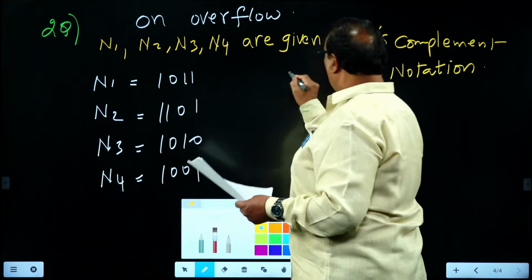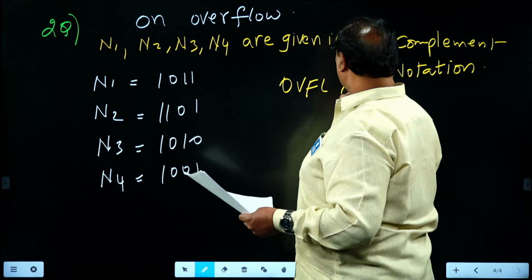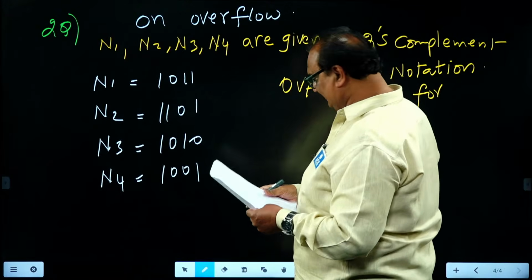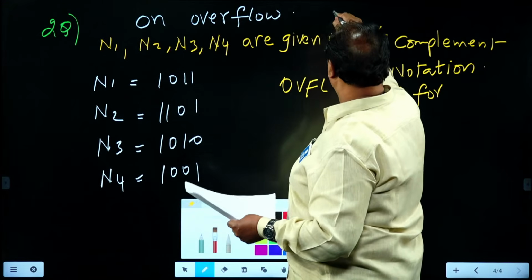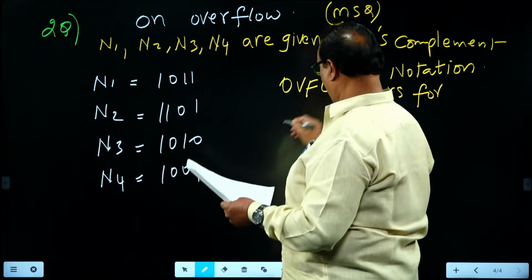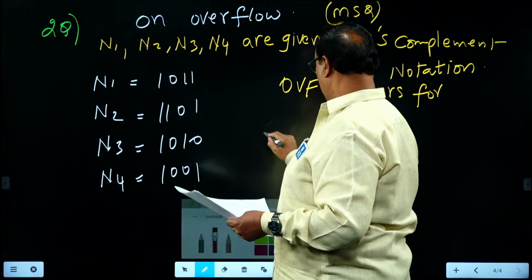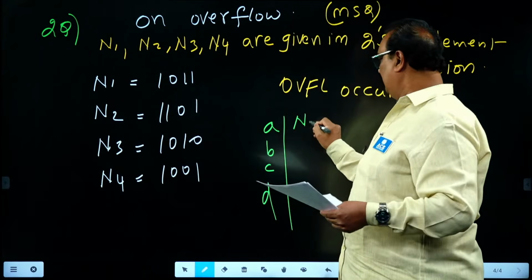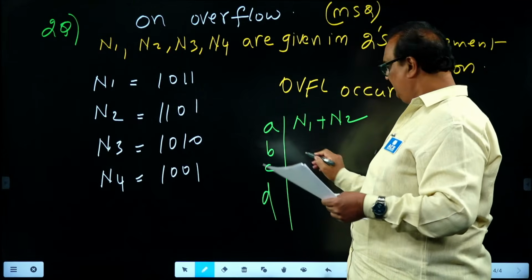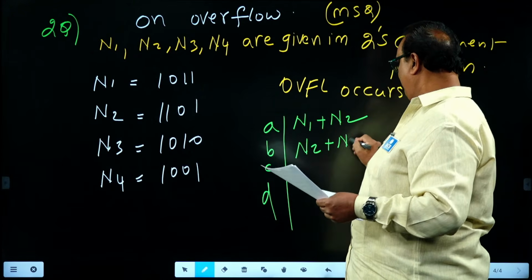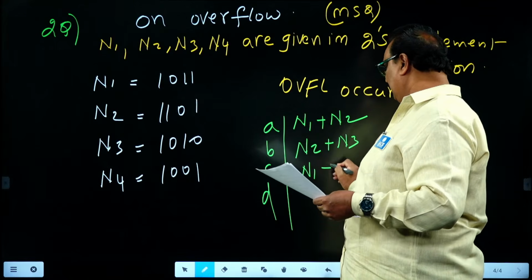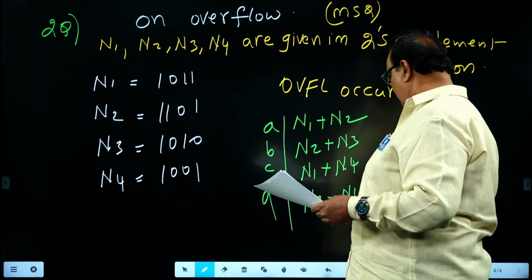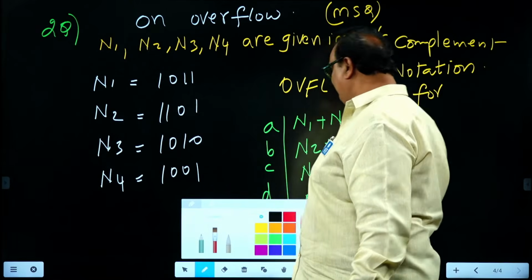Now the question is: overflow occurs for which of these? It is an MSQ question. Options are like this: n1 plus n2, n2 plus n3, n1 plus n4, n3 minus n4. For this, it is very simple and very clear.